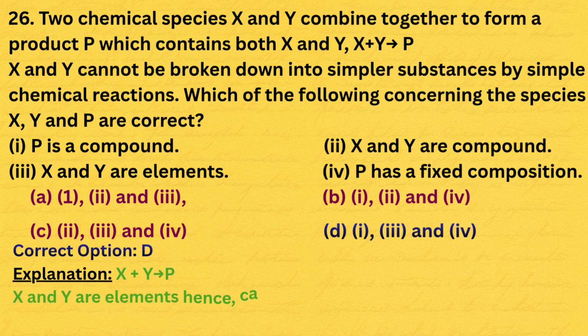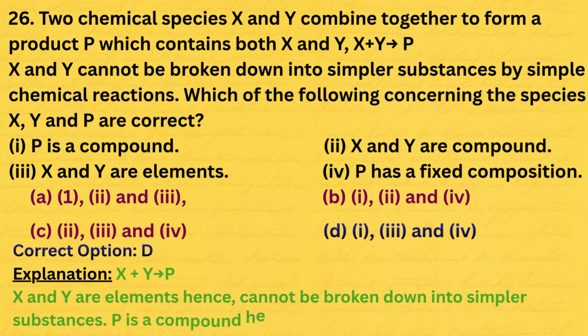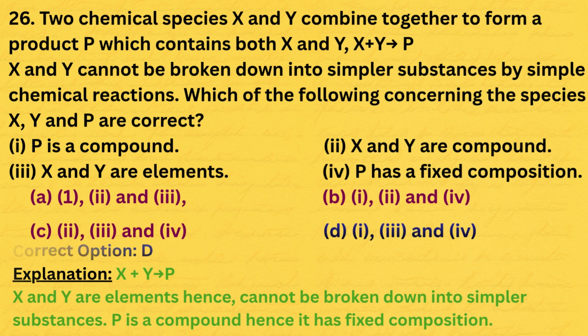Here is the explanation. X plus Y giving P. X and Y are elements, hence cannot be broken down into simpler substances. P is a compound, hence it has fixed composition.